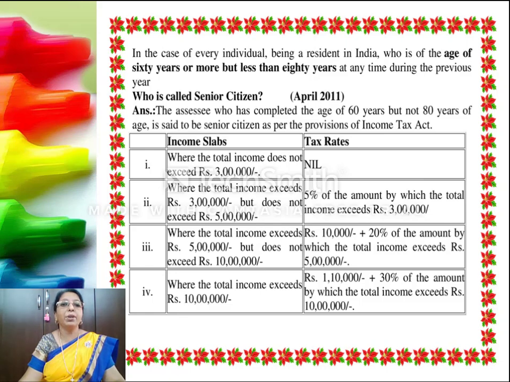So the slab rates are as follows. First 3 lakhs nil, next 2 lakhs at 5%, next 5 lakhs at 20%, and the balance at 30%. So this is the tax slab for a senior citizen.